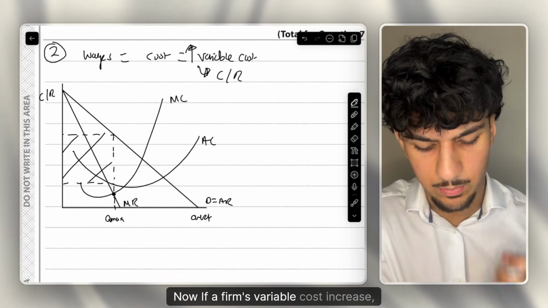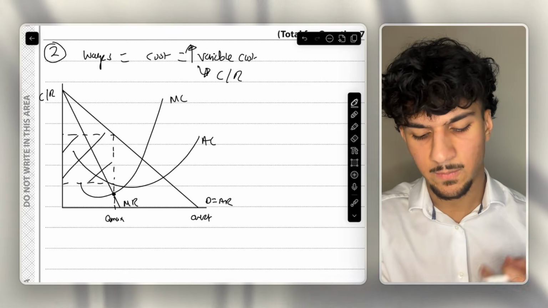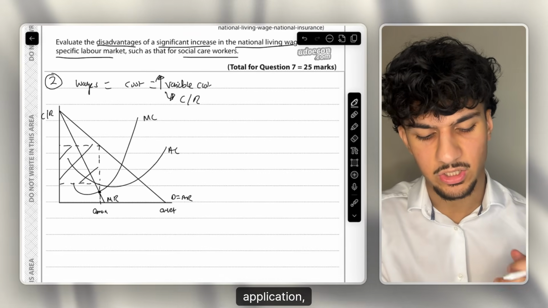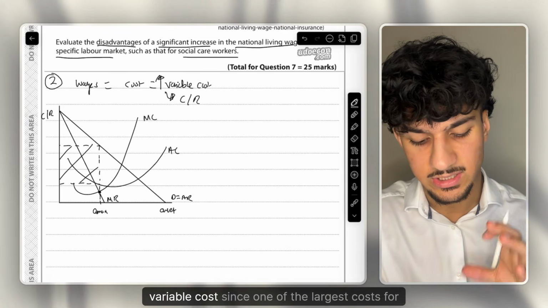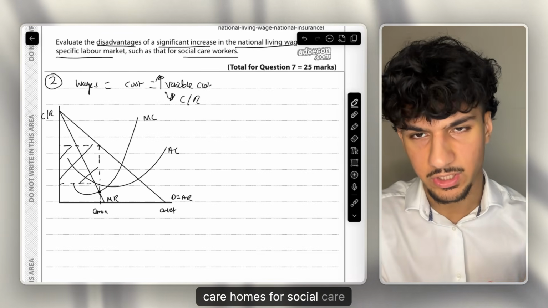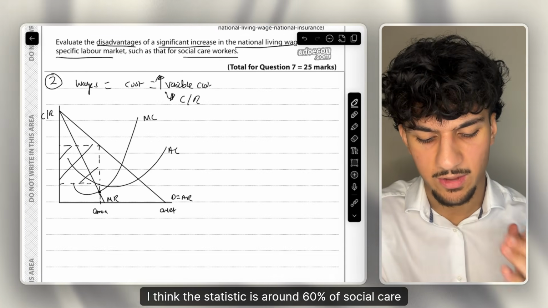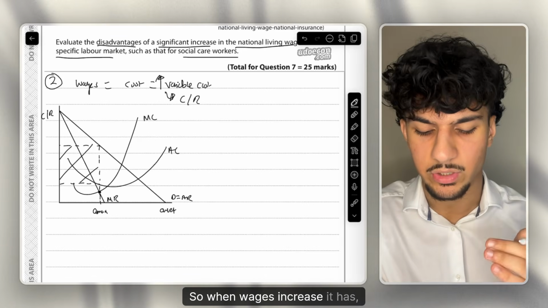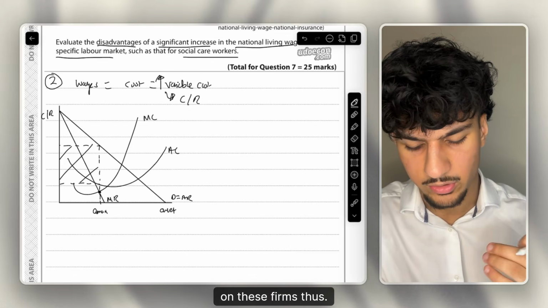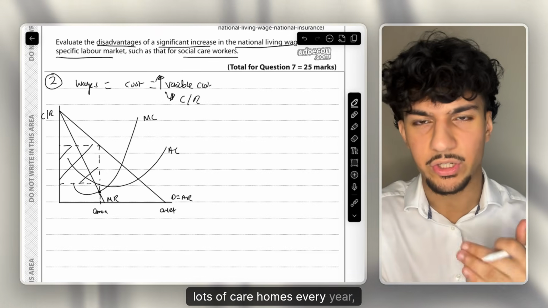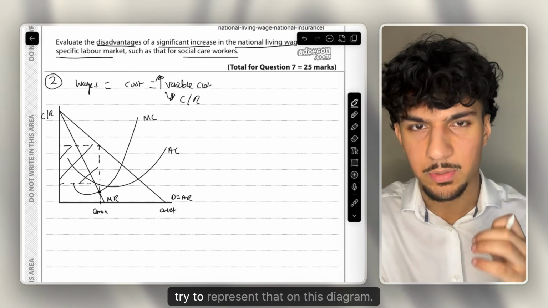Now, if a firm's variable costs increase, like we said, both MC and AC are going to shift upwards. And in this specific question, since I want to relate it a lot to the real world application, try to really base it around my real world knowledge, I am really going to emphasize that an increase in variable costs, since one of the largest costs for care homes, for social care firms, is wages. I think the statistic is around 60% of social care firms' costs are wages. So when national living wage increases, it has a significant effect on these firms. Thus, lots of social care firms, lots of care homes every year leave the market. They are forced to shut down since their costs are too large. So I'm going to try to represent that on this diagram.